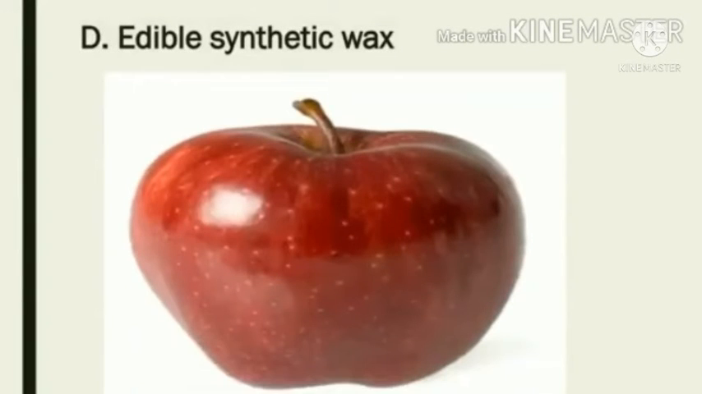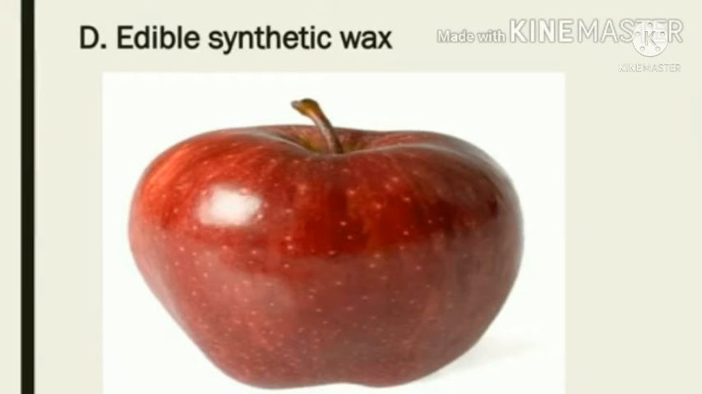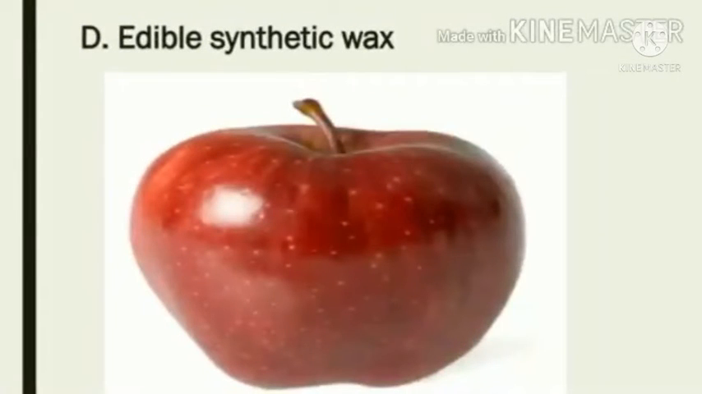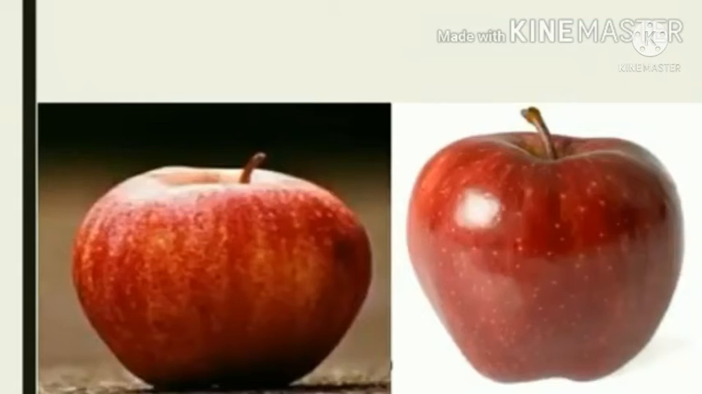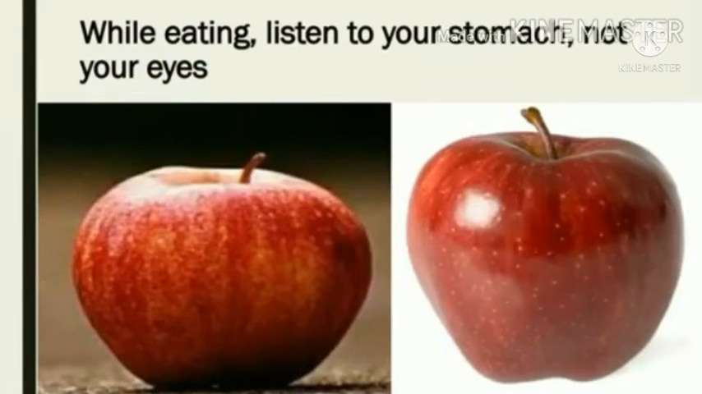Edible synthetic wax is also used as an adulterant. Edible synthetic wax is used to coat fruits like apples and pears. By doing this, the fruits look much shinier in appearance. There is one important quote all of you need to remember while eating: listen to your stomach, not your eyes. Now, let's do some very simple and interesting activities in order to understand better about adulteration.